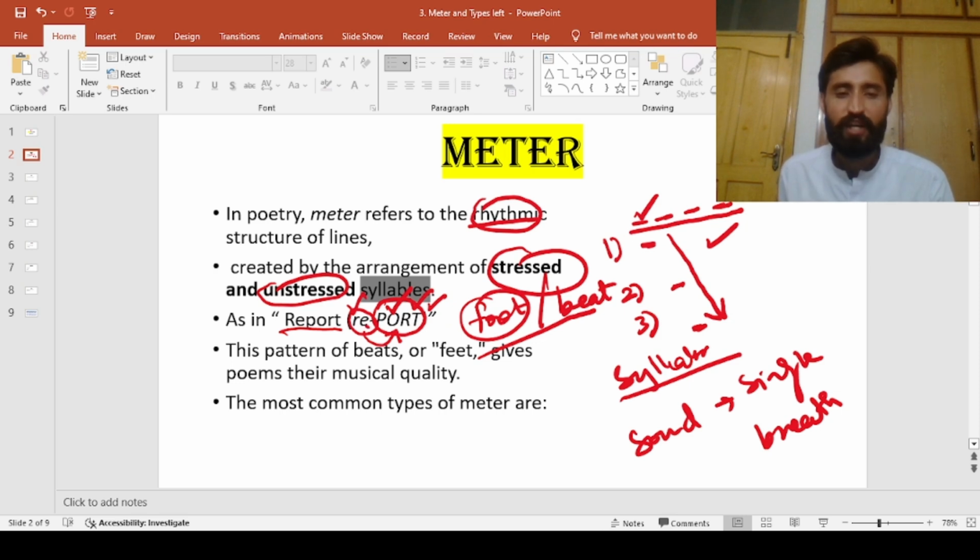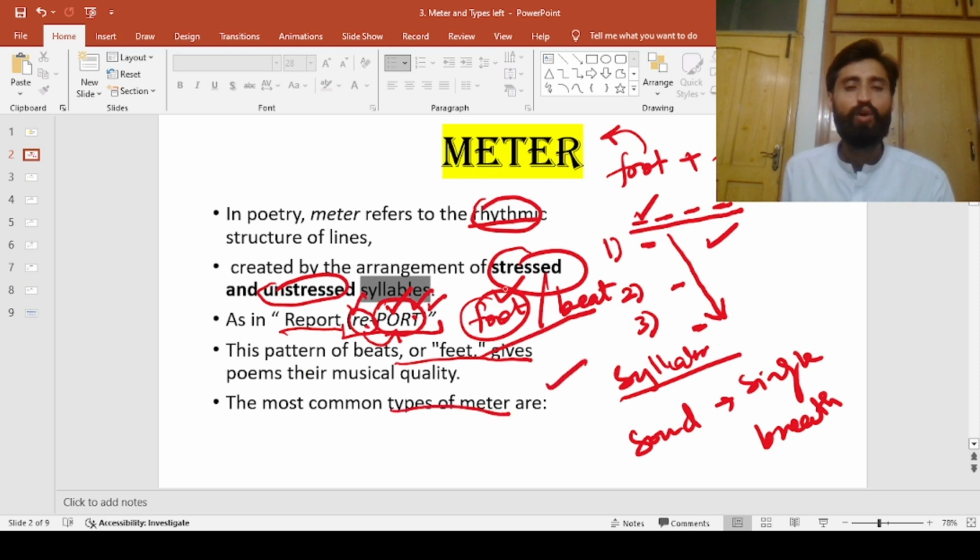So when we have a stressed and unstressed syllable, this is a single foot. Now when feet combine with each other, they make what? They make meter. They define the meter, right? This pattern of beats or feet gives poems their musical quality. These feet give the quality of music to the entire poem. The most common types of meter are, let's talk about all of them one by one.